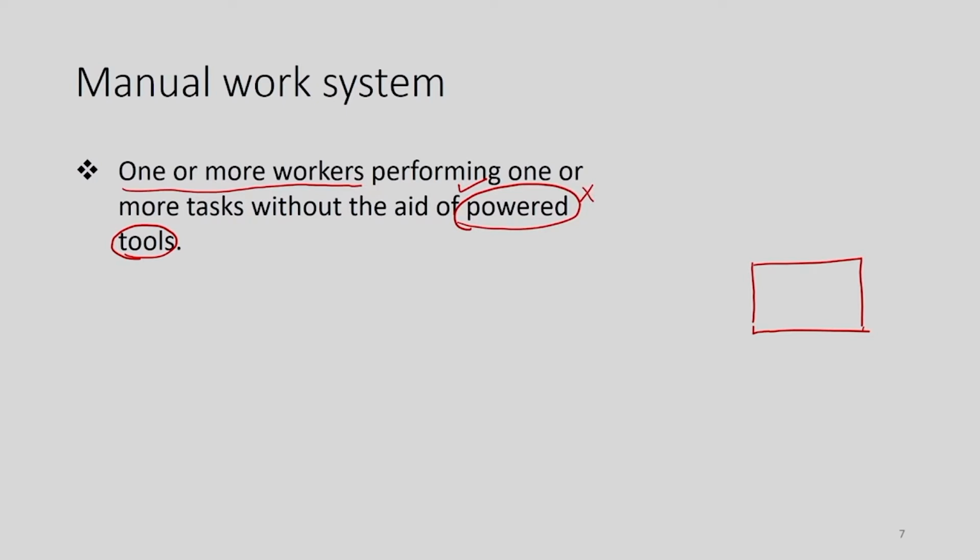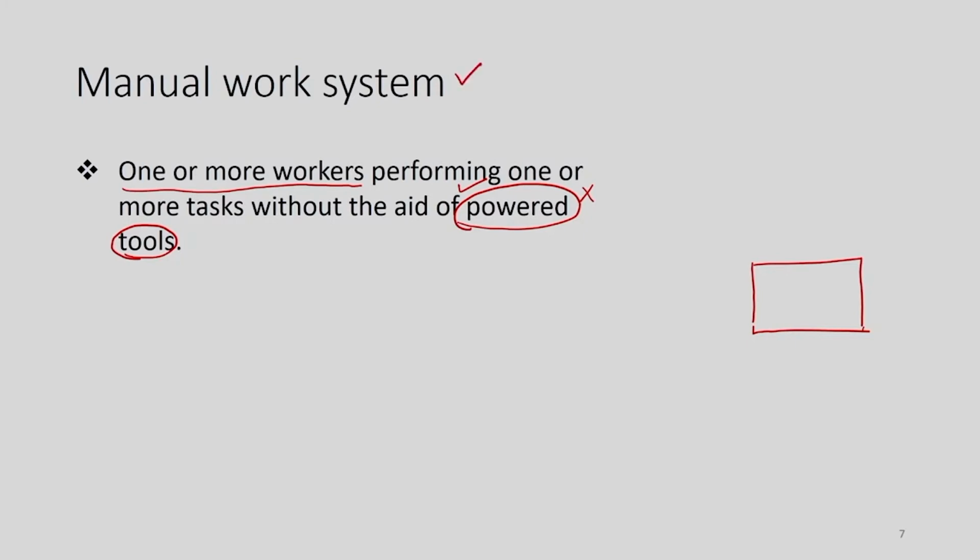The simple example is a carpenter. The carpenter is using a jack plane, chisels and hammers. He is not using any powered tools, say not any drilling machine, and by using these jack planes, chisels and hammers, the carpenter is manufacturing a stool or a furniture, then that is called the manual work system.